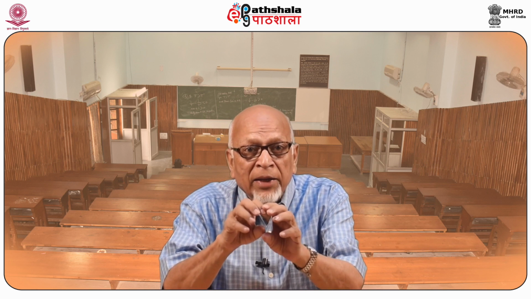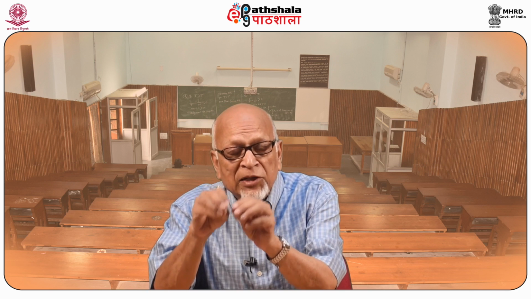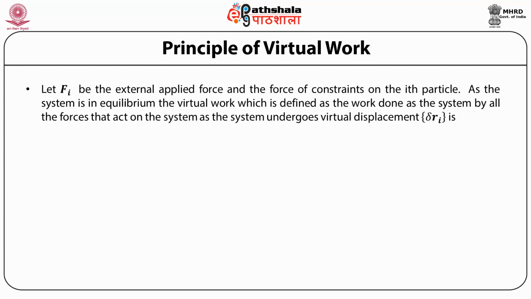Ri, can be represented as a sum of displacements by the chain rule, namely delta Ri is the summation over j of the partial derivative of Ri with respect to the generalized coordinate qj times the deviation in the generalized coordinate qj, for all values of j. Let Fi be the total force acting on the ith particle. That is, it is the sum of the external applied force plus the force of constraint, if any, on the